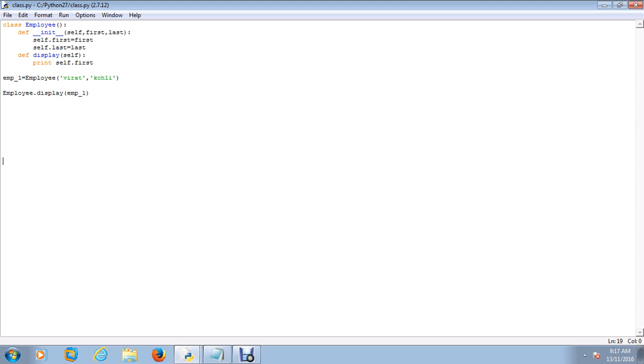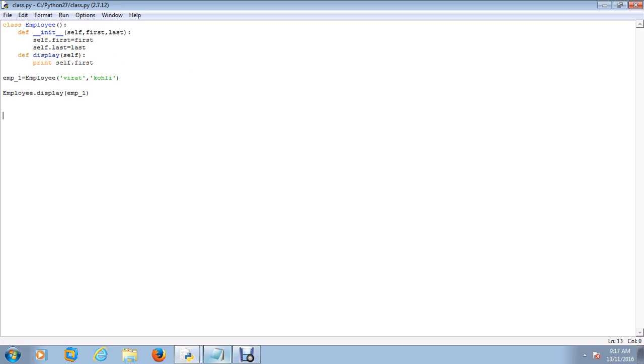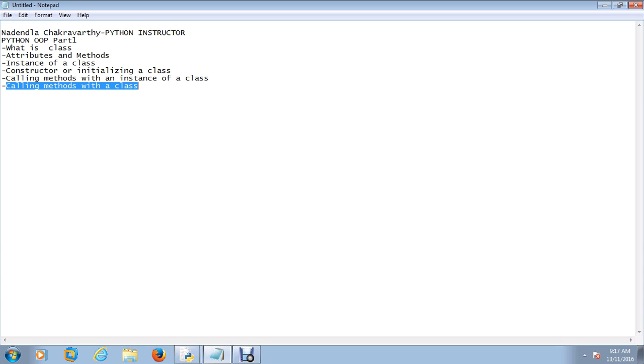So this pretty much covers this, right? So I think we pretty much covered all our topics. We've covered what's a class, attributes and methods, instance of a class, constructor initializing a class, calling methods with an instance of a class, calling methods with a class, right? So in the next topics, we'll talk about multiple loops concepts which are coming up.